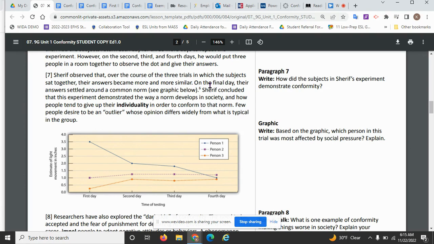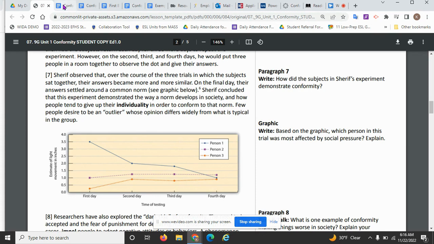And then it goes on to tell us how they became similar from one day to the next day. So on the final day, this paragraph is again a description paragraph. It is describing Sharif's observations of the experiment.